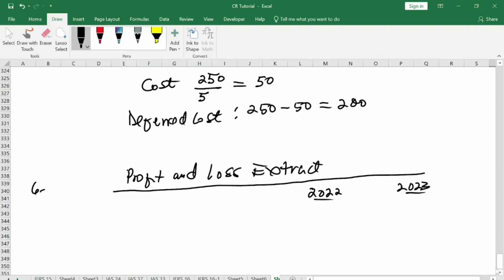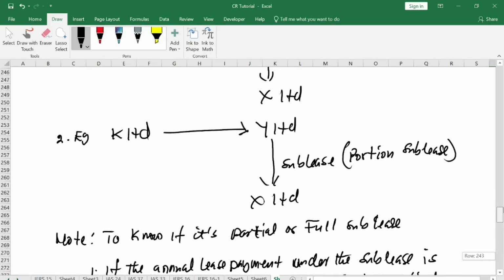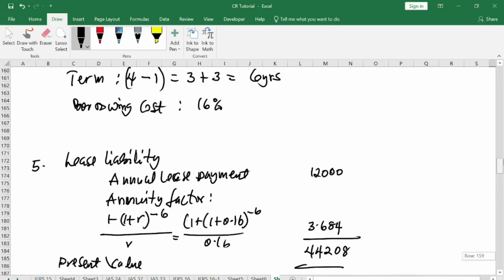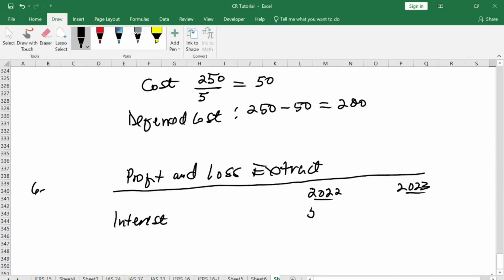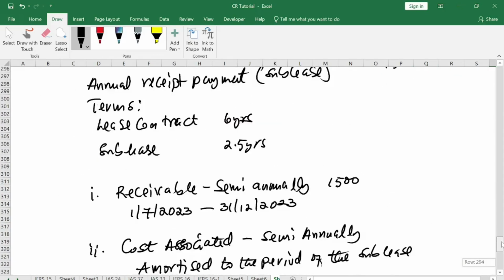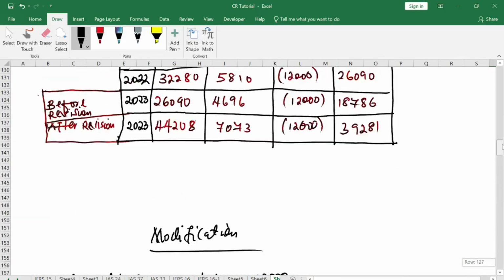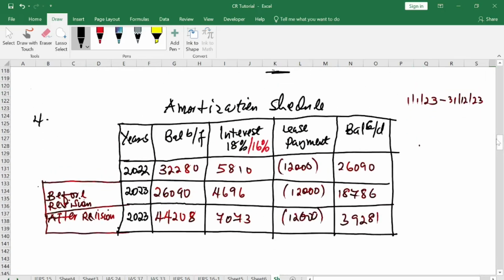We start with our interest we are paying annually. So year one, the interest is how much? The interest is 5, 8, 10. Year two, what is the interest? The interest at the end of the accounting year for year two, which is 2023, is 7073. Don't go and pick the before. Take note of that. Don't take the before, but take the after. That is the end of the accounting year.